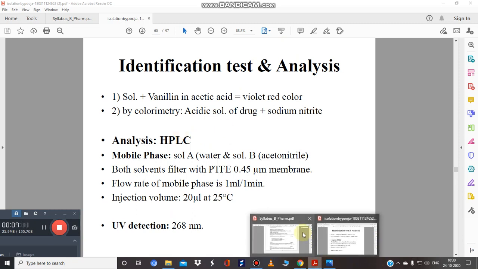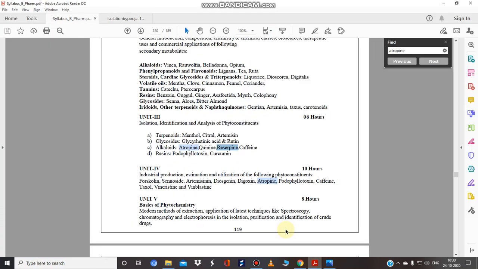Look at this. Let me take 1 minute for discussion, because as you can see, in unit number 3 you have isolation, identification, analysis, and in unit number 4 you can see industrial production, estimation, and utilization. Utilization means uses, no doubt. But estimation and analysis are the same thing. In analysis we can do estimation, and for estimation we can analyze our sample. So in this way we can use these together. What I am trying to say is that unit number 3 and unit number 4 are a bit similar.